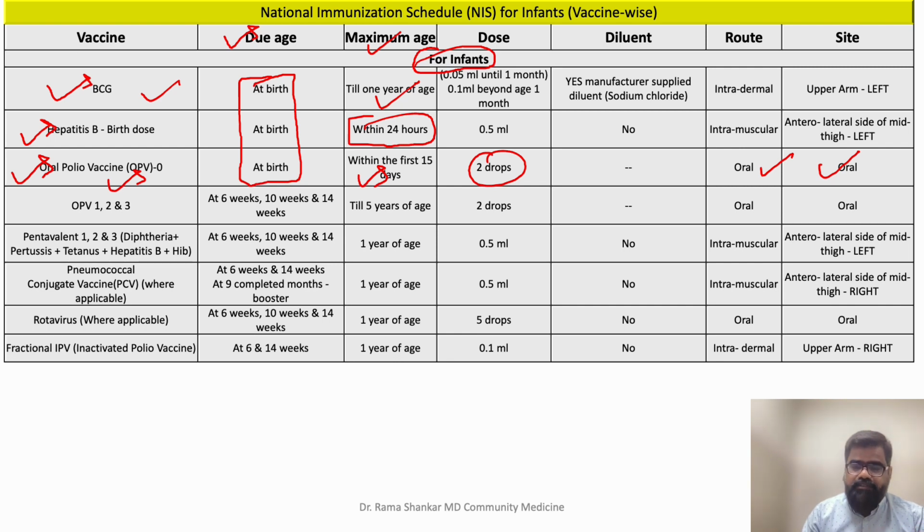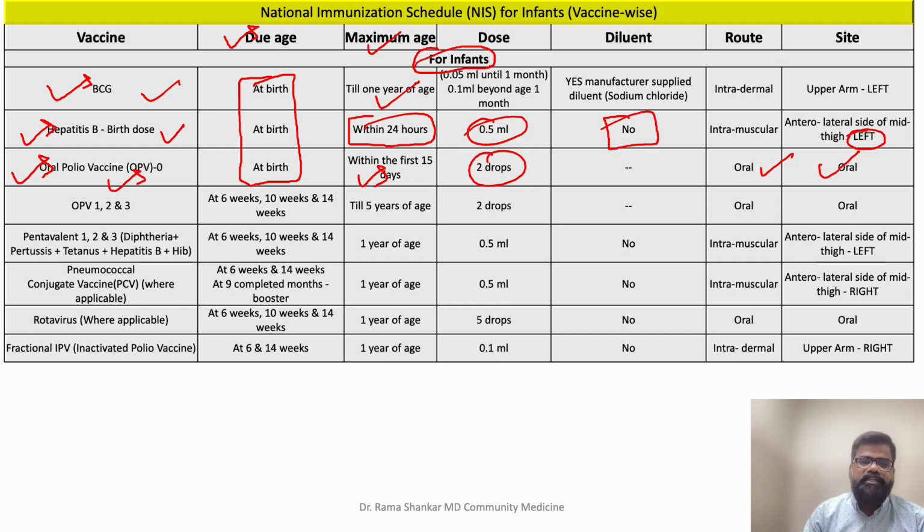And I said in the previous slide that all injectable vaccine doses are 0.5 ml except BCG and FIPV. So for hepatitis B birth dose, the vaccine dose will be 0.5 ml. It is a liquid vaccine. You don't require any diluent. It should be given intramuscular, in the anterolateral side of mid thigh in the left thigh. You could give in the right also, not a problem. The only thing is, for uniformity, we are ensuring that hepatitis B birth dose should be given in the left